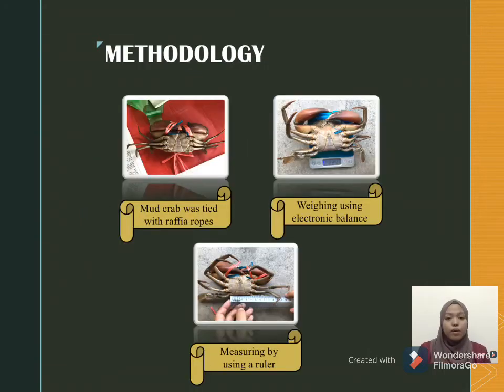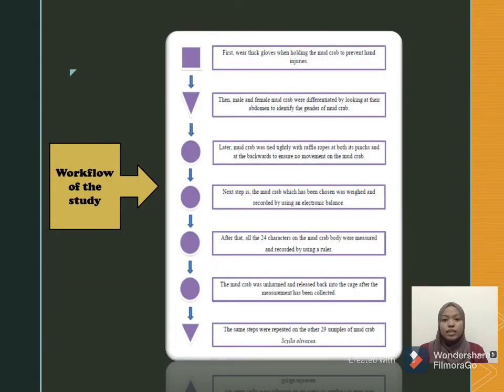The pictures above show the steps in sampling Scylla olivacea. In the first picture, I tie the crab using raffia rope to prevent getting injured, for my safety. In the second picture, the crab is weighed using an electronic balance. And in the third picture, the crab is measured using a ruler. And these are the detailed steps of my workflow study.